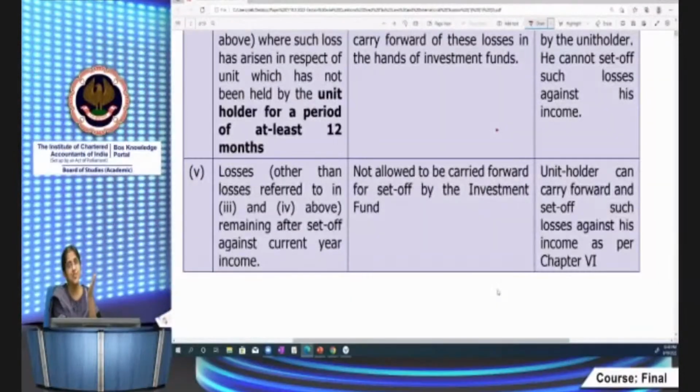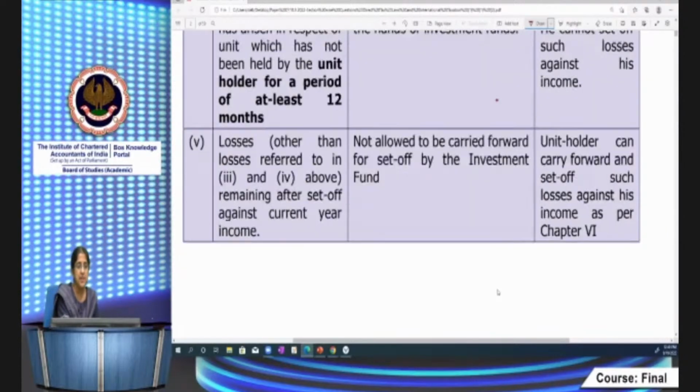As far as the investment fund is concerned, only the PGBP income is taxable in the hands of the investment fund. All other income, it enjoys a pass-through status. It is taxable in the hands of the unit holders. And the TDS is at 10% in case of residents, and at the rates in force in case of non-residents, that is 40% for foreign companies and 30% for other non-residents, including surcharge if applicable and cess at 4%. I hope this is clear for investment funds.